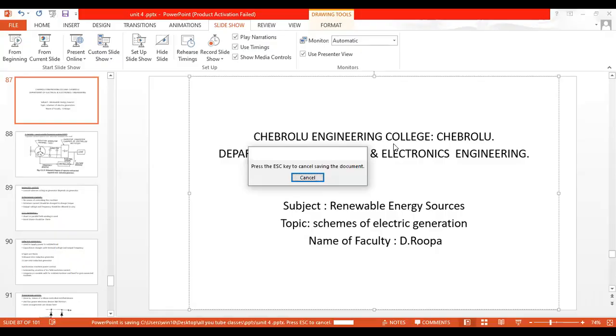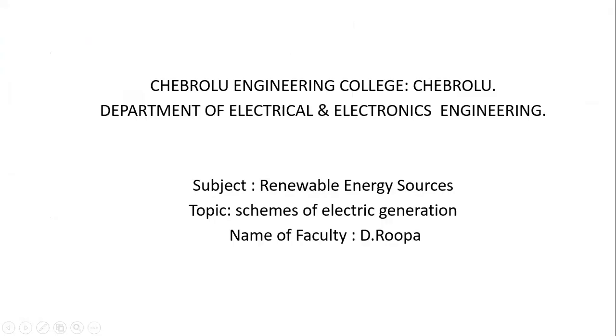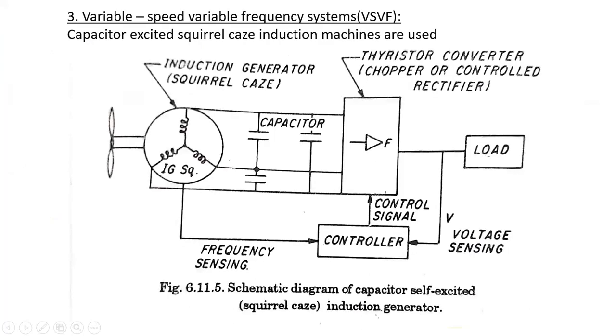Today's topic is schemes of electric generation. In schemes of electric generation, we have already discussed two types. First one is the constant speed, constant frequency system, and the second one is the variable speed, constant frequency system. Both were discussed in earlier classes. Now we have to discuss variable speed, variable frequency systems.